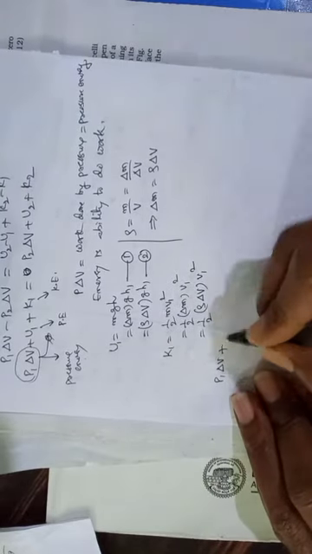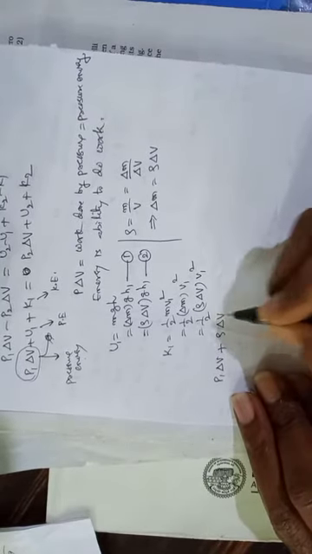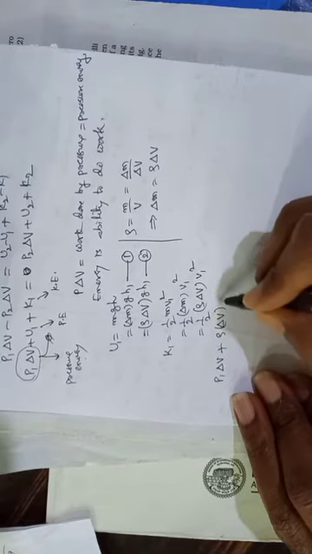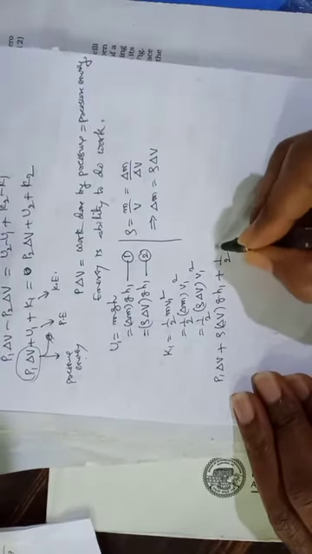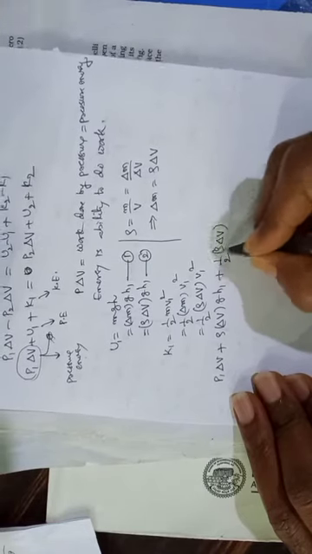So P1 delta V plus rho delta V g h1 plus half rho delta V v1 square. So this is at point 1.